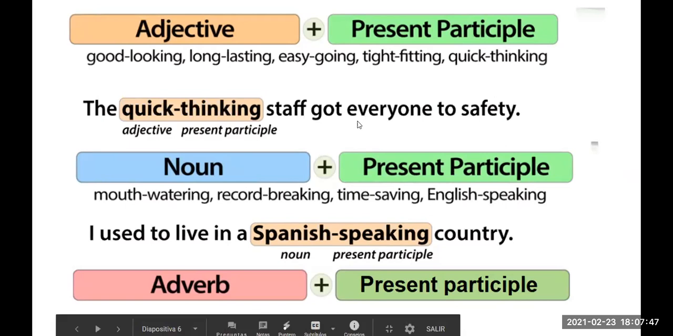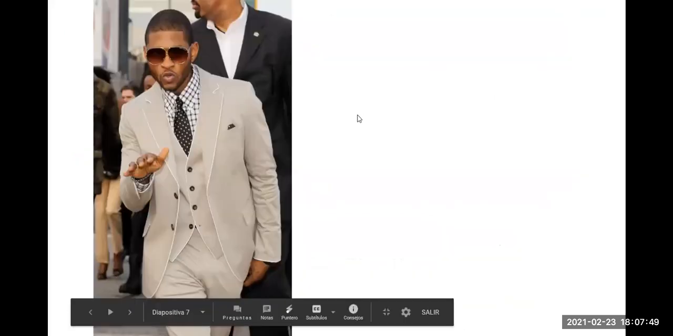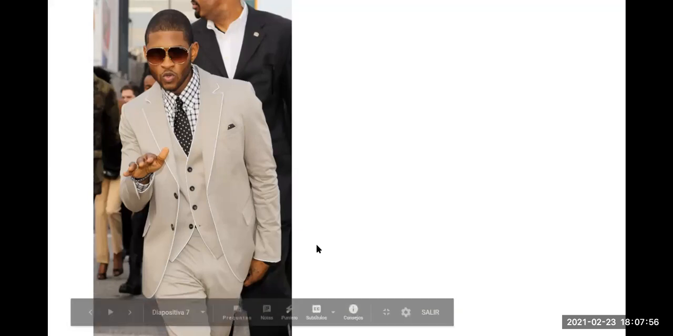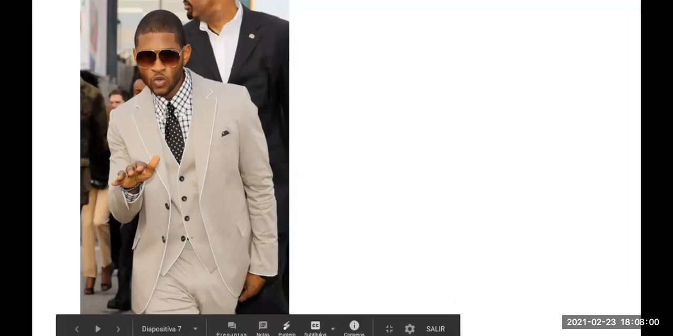Here we have a picture, and I want you to help me to describe. Do you know him? Do you know this guy? Usher, right? He's a singer. He was very famous in the, I don't know, 90s, I guess.